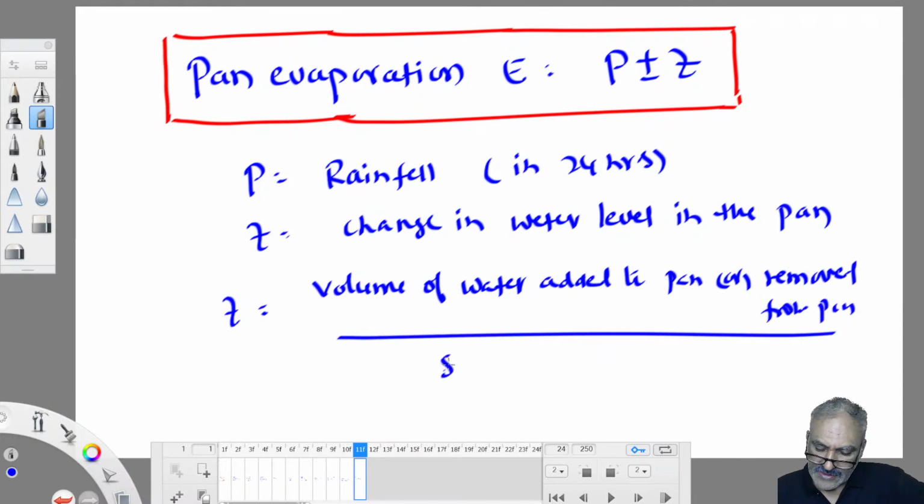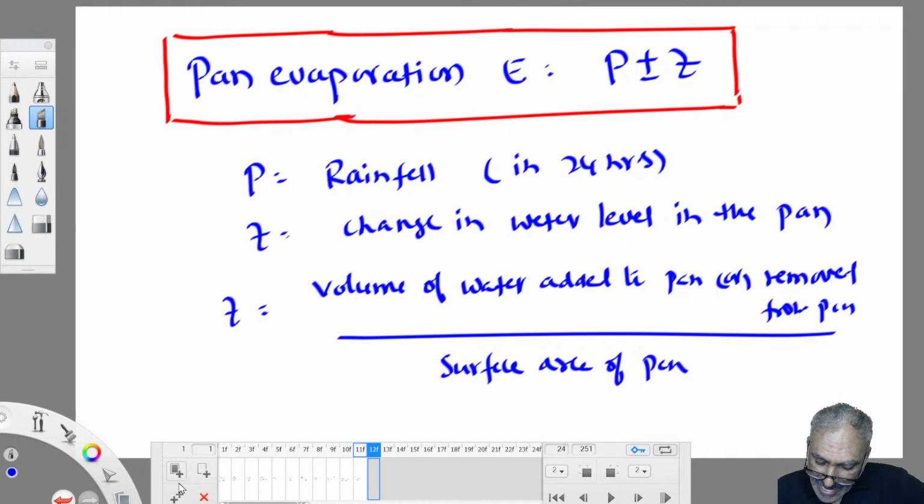Z is the volume of water added or removed from the pan divided by the surface area of the pan. Volume by area is depth, so Z is a depth unit. So what is this plus or minus symbol? When water is added to the pan in the form of rain, the water level increases, and the correction is negative. When the water level decreases, the correction is positive.